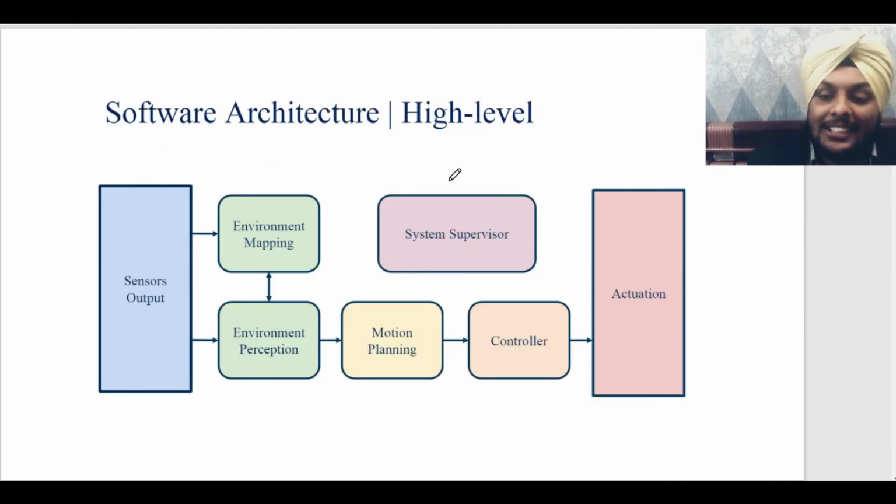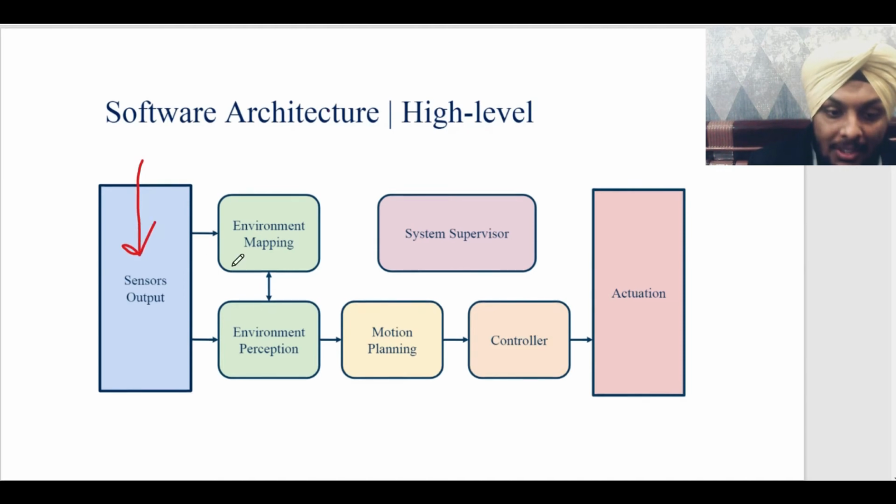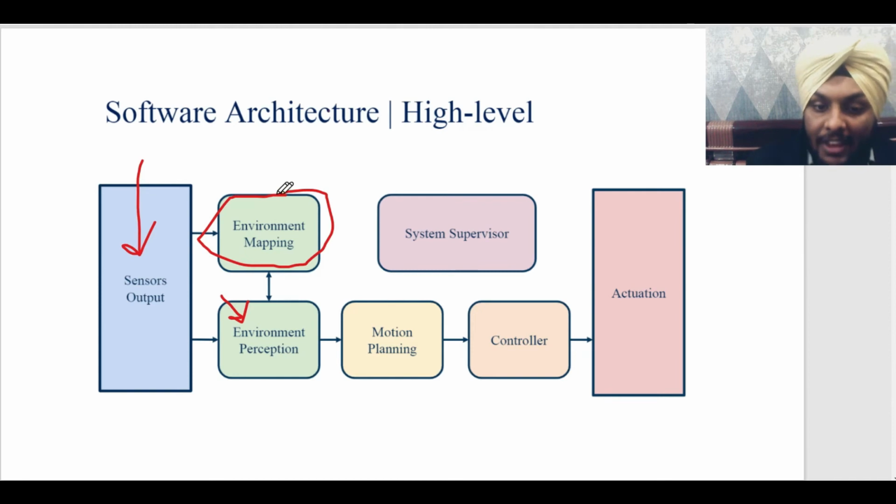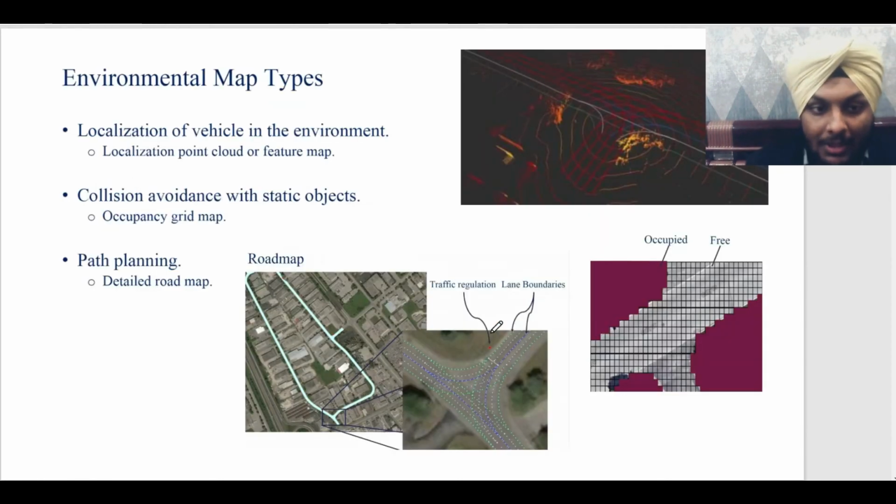So the software architecture that is used for a self-driving car basically has six major points. Number one, receiving inputs from the sensors, perceiving the environment around it from cameras and lidars, creating a virtual map and localization of the vehicle, planning the path, and finally sending it to controllers, which will send it to actuators to actually drive the car. What are environment maps? They basically tell what the state of the vehicle is in the environment.